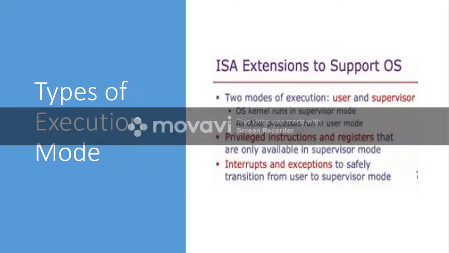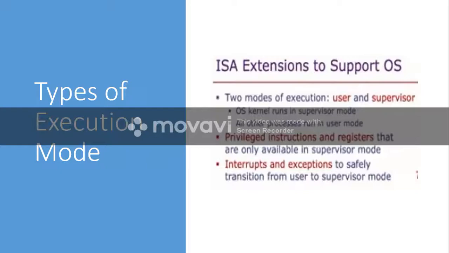When an interrupt occurs or when an exception occurs, the process will be transferred from user mode to supervisor mode. This transition will happen automatically.